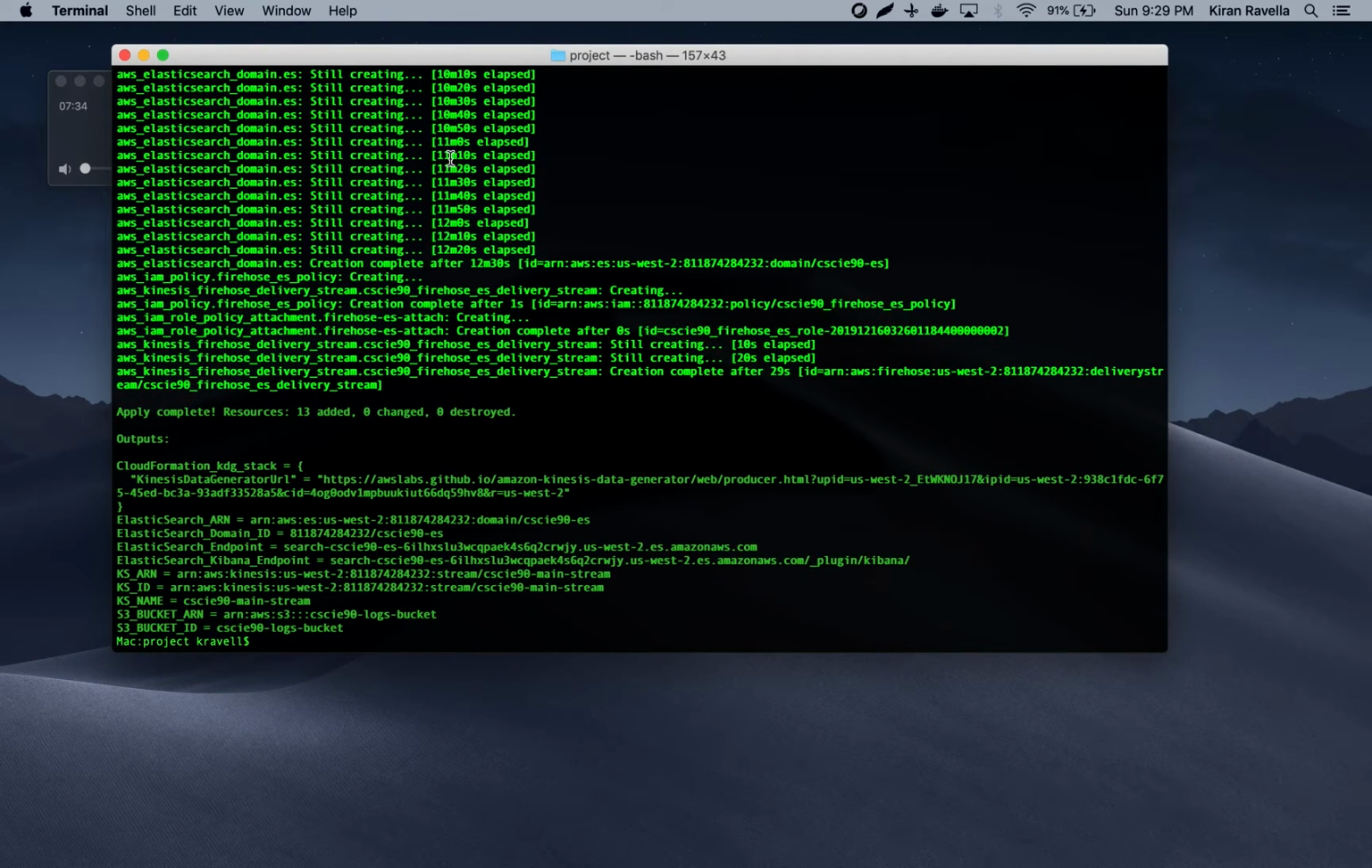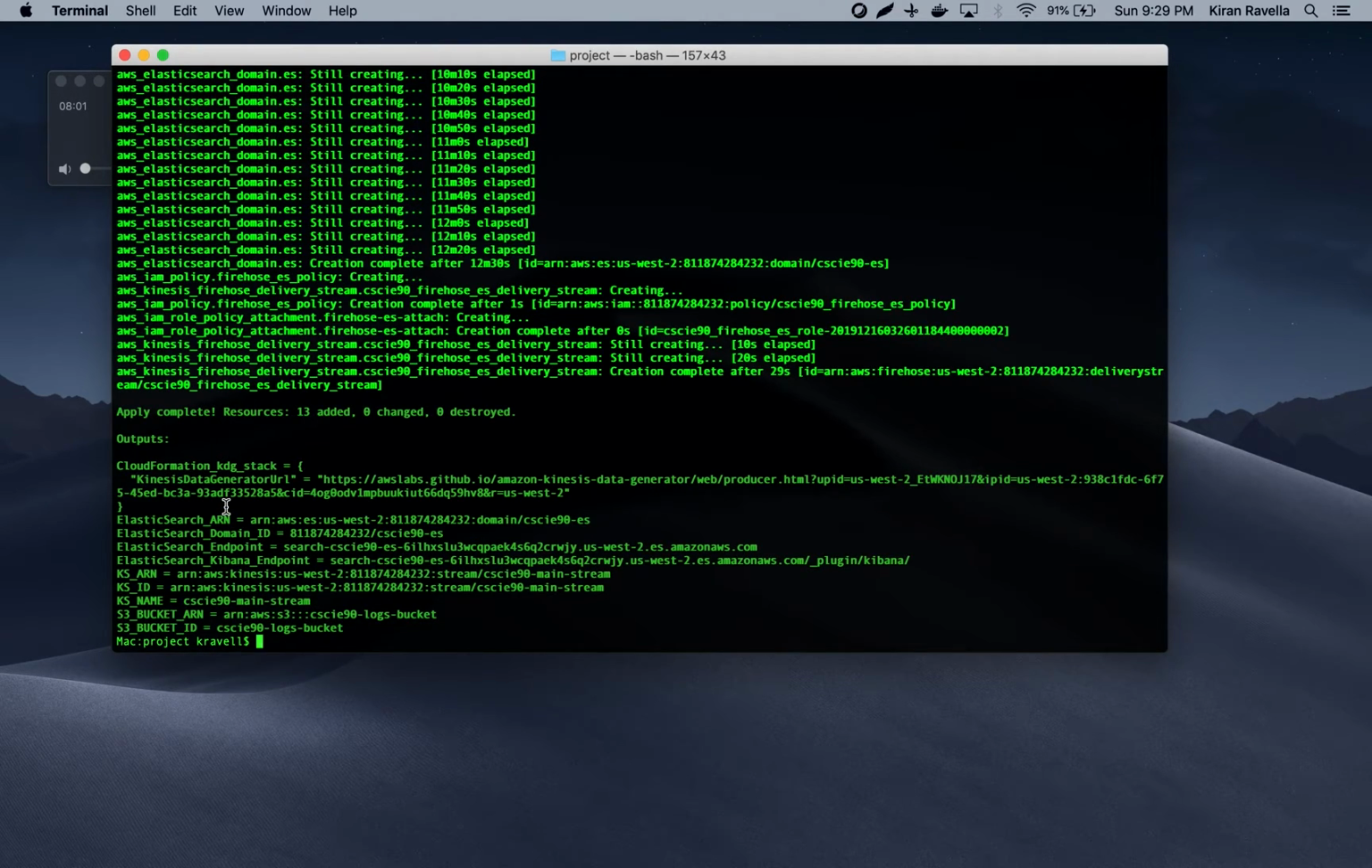All right, I'm back. So Terraform took about 12 minutes to provision everything. The Elasticsearch domain definitely took the longest. Everything else was provisioned within a few seconds. And as you can see, the Terraform script was successfully completed. All the 13 resources were added. At the end of the script, it provides the output.